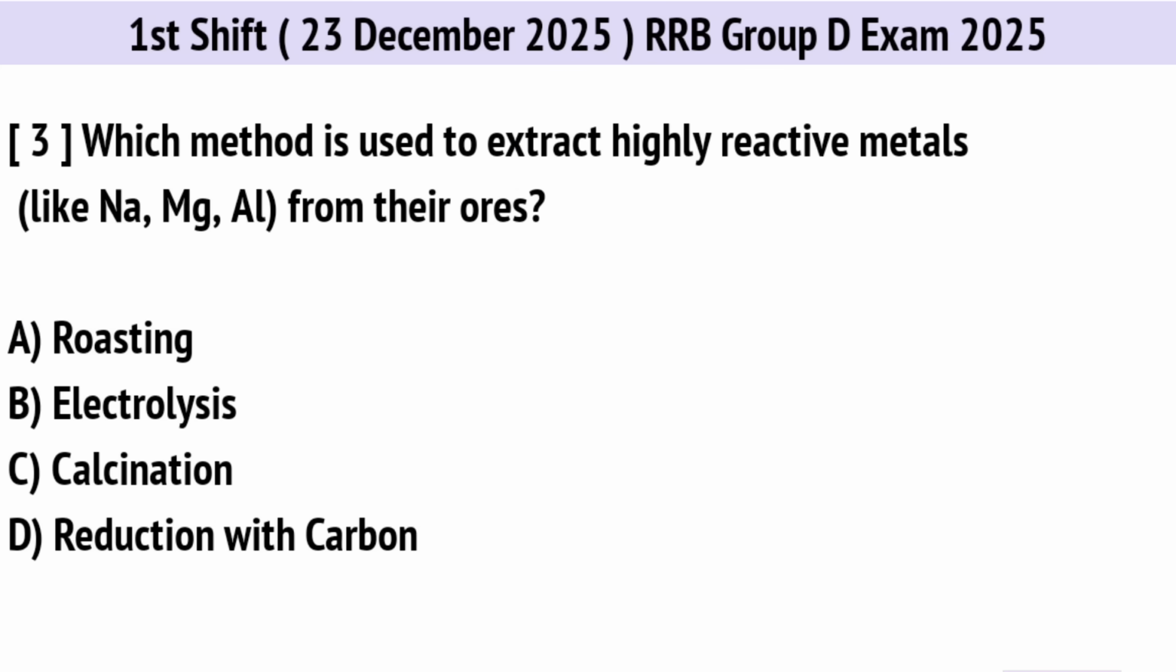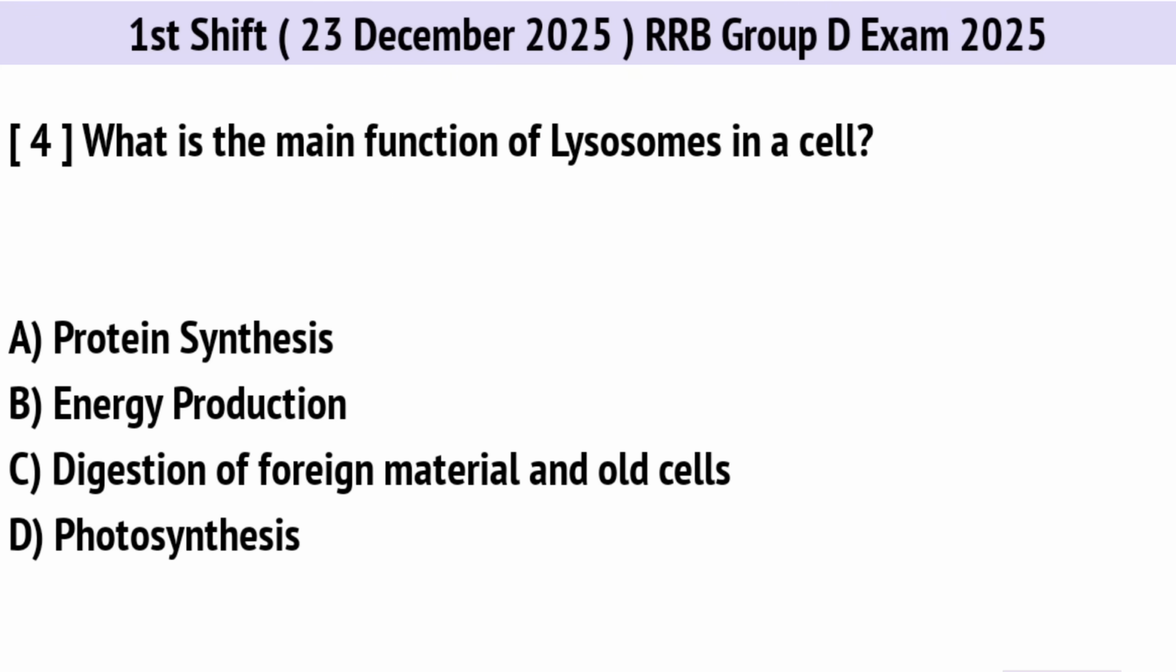Which method is used to extract highly reactive metals from their ores? Correct option is B. Electrolysis. What is the main function of lysosomes in a cell? Correct option is C. Digestion of foreign material and old cells.